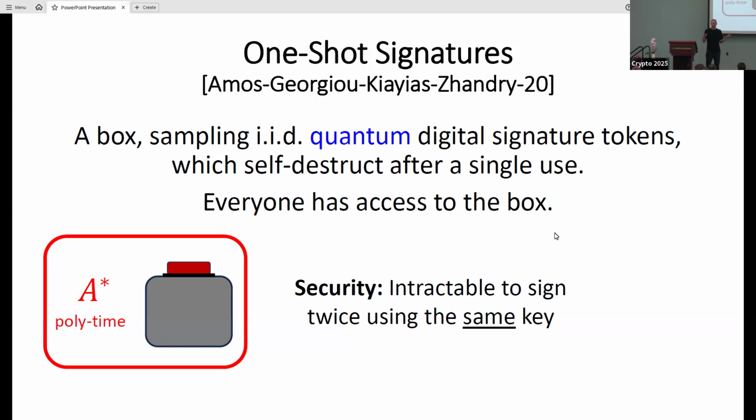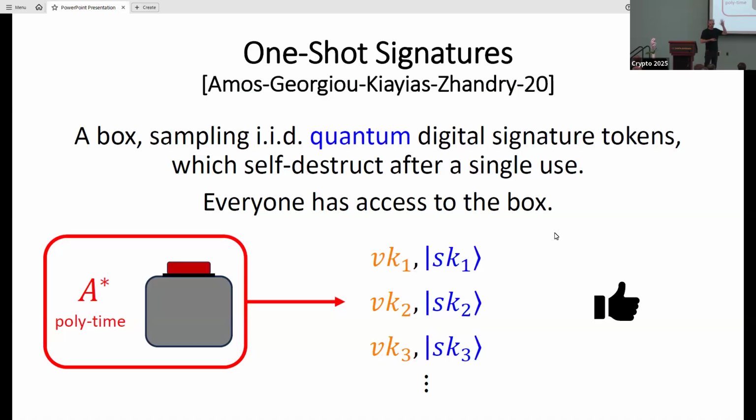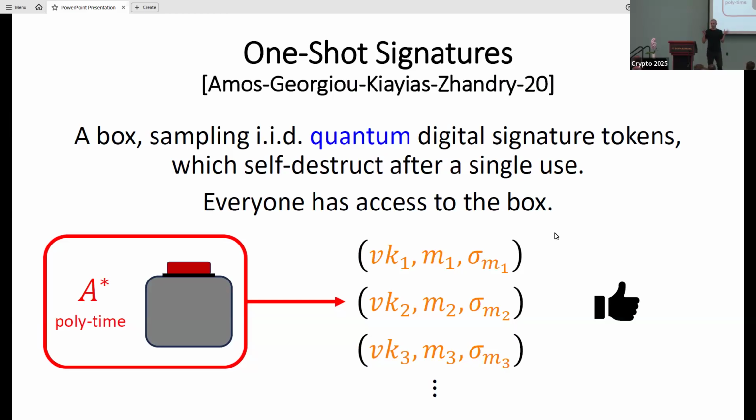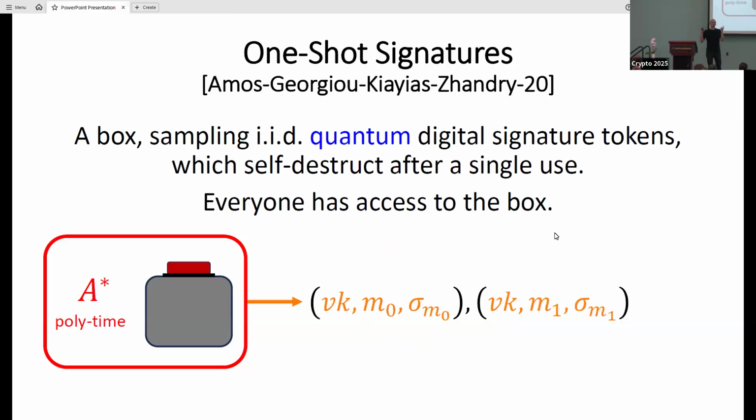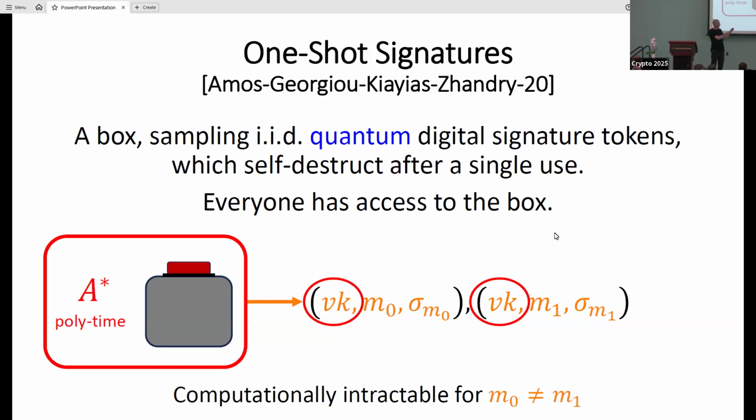So if I have a quantum polynomial time adversary, and this adversary has access to the box like everyone else because it's public, it cannot use the same key twice. What do I mean by this? So this is going to be possible: I'm going to use the box many times to generate all of these pairs. Another thing that's going to be possible is generating many different verification keys with many different messages and corresponding signatures. What's going to be hard is finding two different signatures for the same verification key using two different messages.